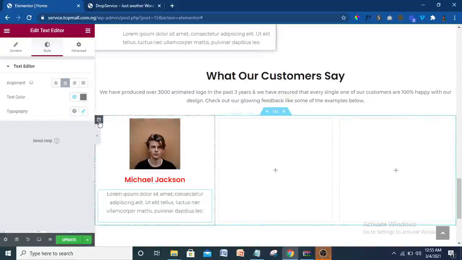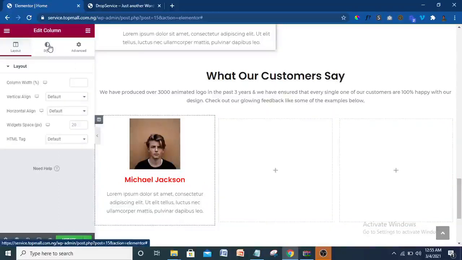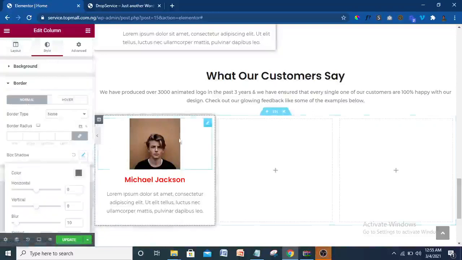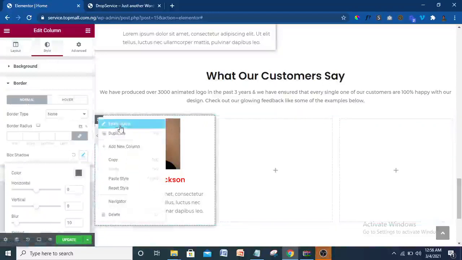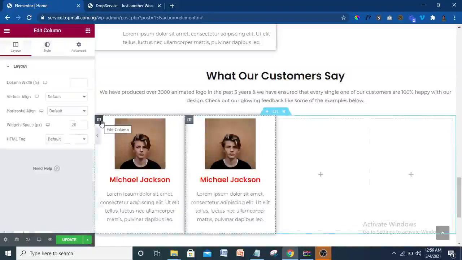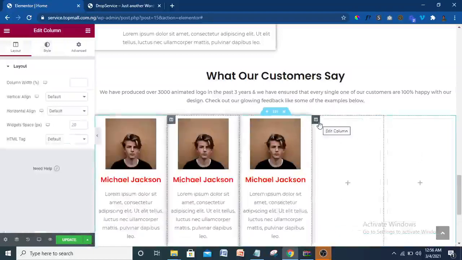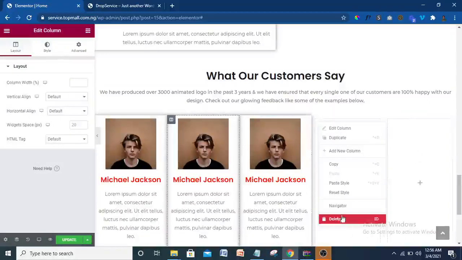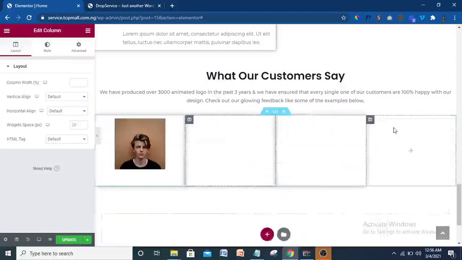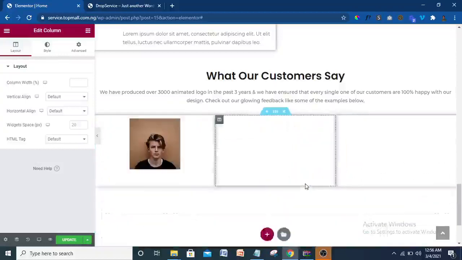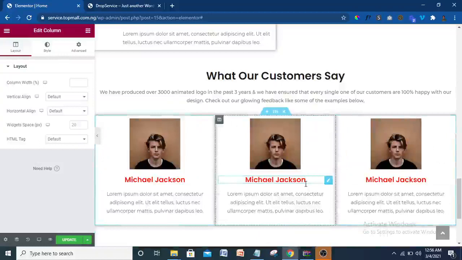So we need a box shadow. We'll come to style here, click on style, then border, then click on this pencil icon. So we're going to have a box shadow. I'm just going to copy all this. Actually, I can duplicate it. That's one of the fastest ways. Just duplicate it 2 times, then delete all this, and also delete this. Alright, so this part has been done already.